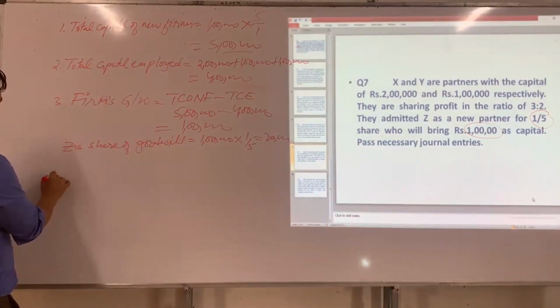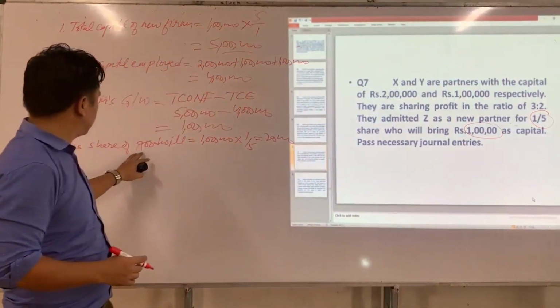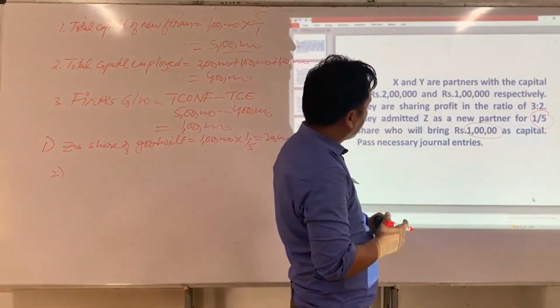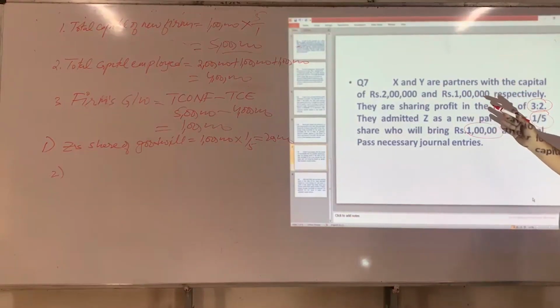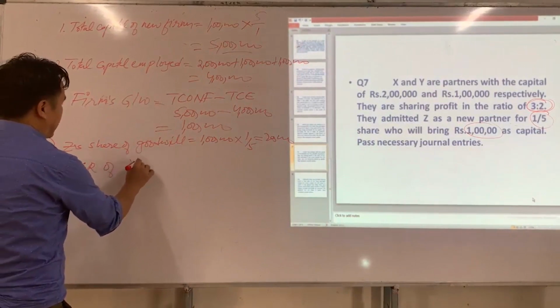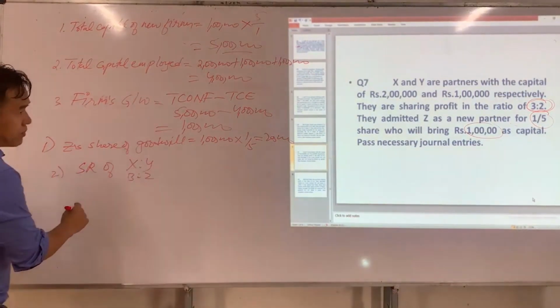So the next step is to find the sacrificing ratio. We have done the first step. What is the first step? To find the new partner's share of goodwill. Now what is the second step? The second step is the sacrificing ratio. Here, the old ratio will remain the sacrificing ratio since no new ratio is given. Moreover, information regarding the sacrifice made by old partners is also not given. Therefore, the old ratio is the sacrificing ratio. So the sacrificing ratio of X and Y is 3:2. Now we are going to pass the journal entry.